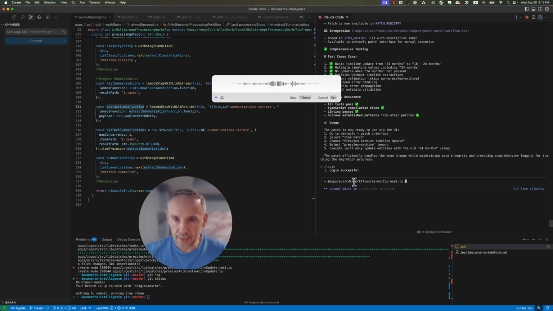So once you understand how it works, I need you to add a catch to the extract summarization step, and that catch will run a lambda that will decide whether to throw the error if the extraction step is mandatory, or whether to let it slide and just continue the iteration of other extractions if it's optional.